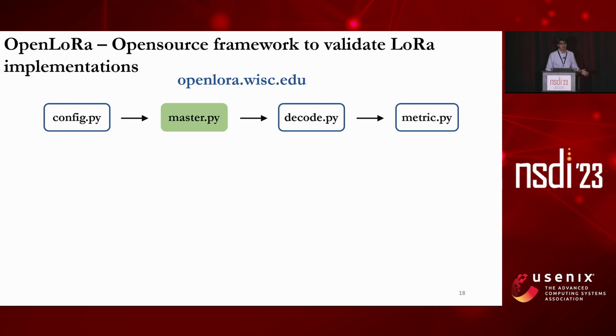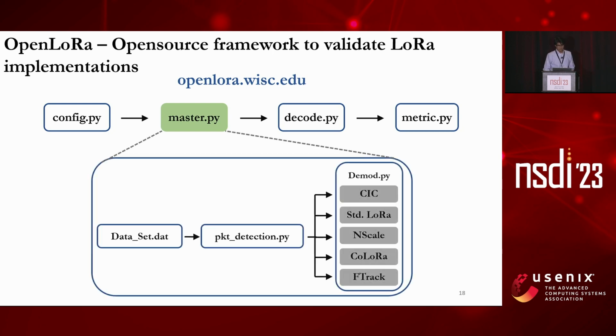Master.py is the engine of OpenLoRa. This block accepts raw IQ samples from a .dat file format and feeds it to the packet detection block. Packet detection detects packets and feeds each packet to the demod.py block. Demod.py runs multiple algorithms of LoRa demodulation, and at the output, it feeds the symbols to the decode.py block, which decodes the input symbols and feeds the bits to the metric.py block. The metric.py block eventually computes the results in terms of different metrics that the users choose.